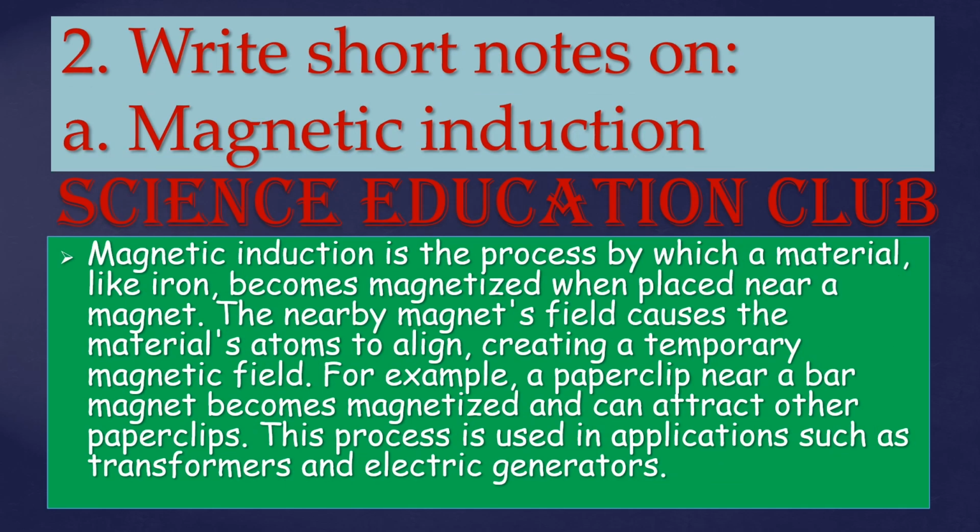Write short notes on magnetic induction. Magnetic induction is the process by which a material like iron becomes magnetized when placed near a magnet. The nearby magnet's field causes the material's atoms to align, creating a temporary magnetic field. For example, a paper clip near a bar magnet becomes magnetized and can attract other paper clips. This process is used in applications such as transformers and electric generators.